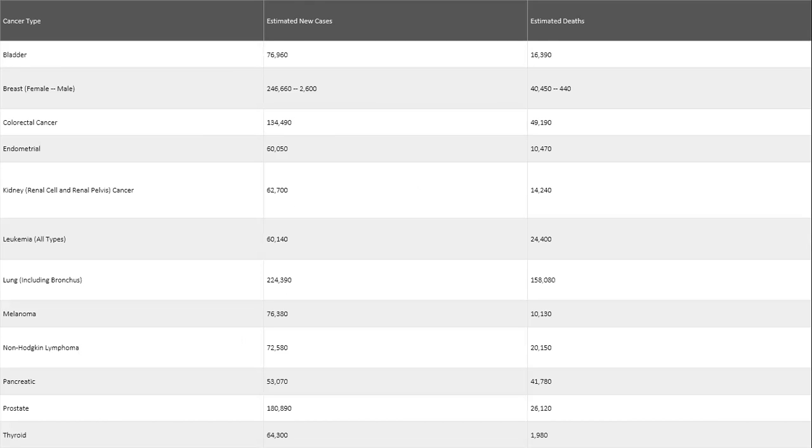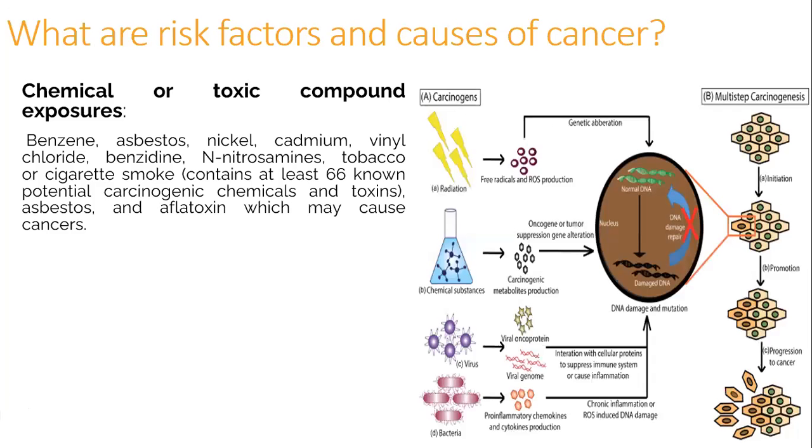Here is the cancer type, estimated new cases, and estimated deaths. What are the risk factors and causes of cancers? Chemicals or toxic compounds exposures: benzene, asbestos, nickel, cadmium, vinyl chloride, benzidine, and nitrosamines.